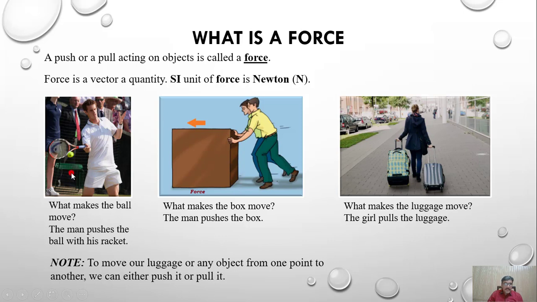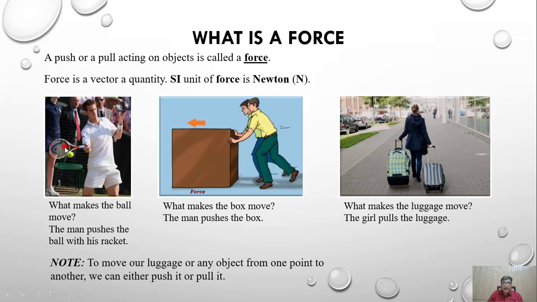You can see here in the picture a boy is hitting this tennis ball. Here is the question: what makes the ball move? It is a force. How is it a force? The man will hit this tennis ball, or you can say the man pushes the ball with his racket.